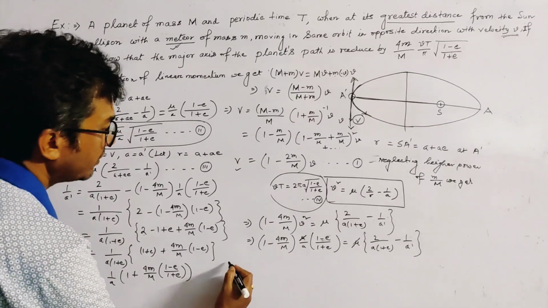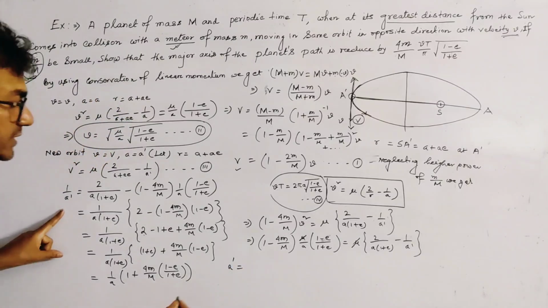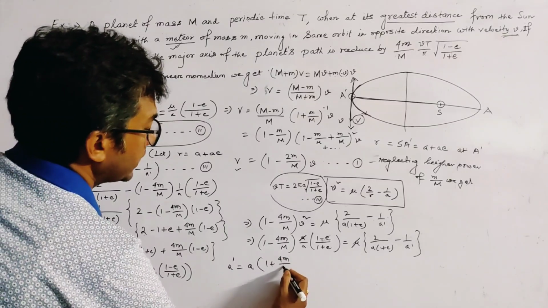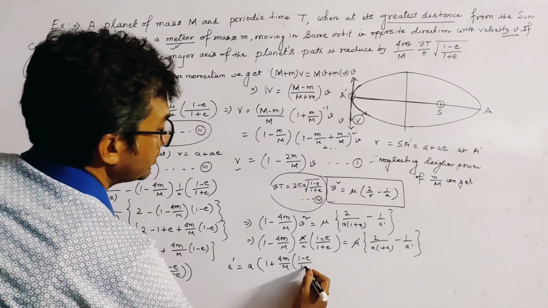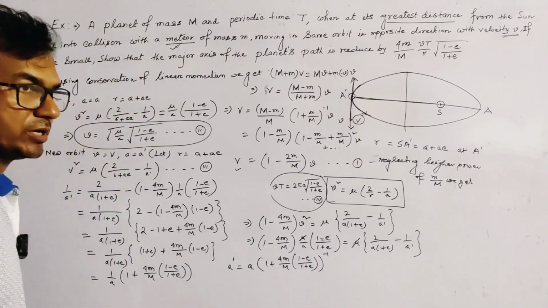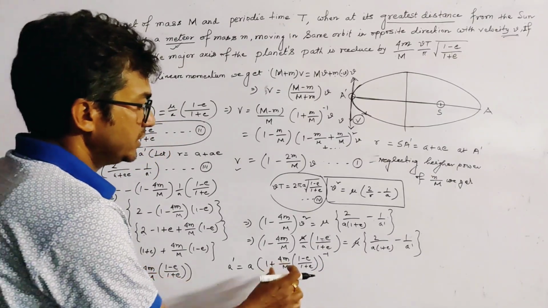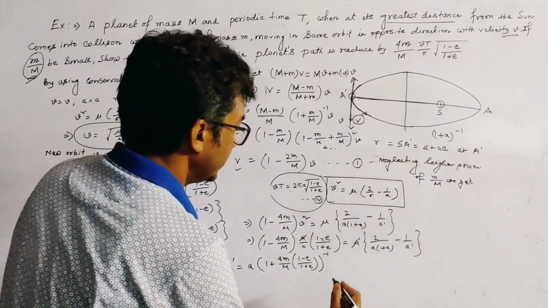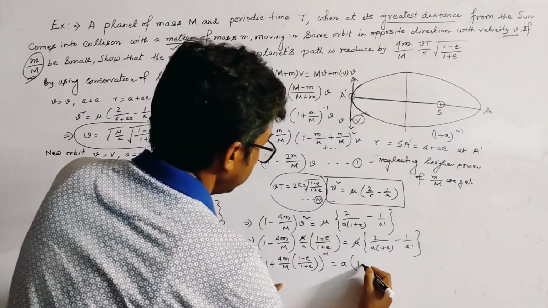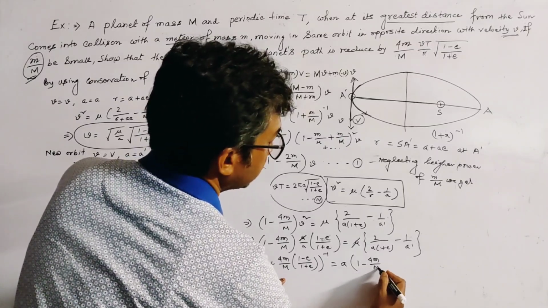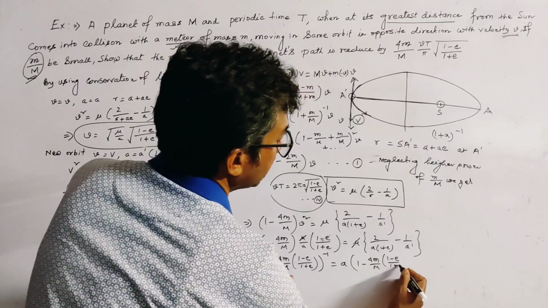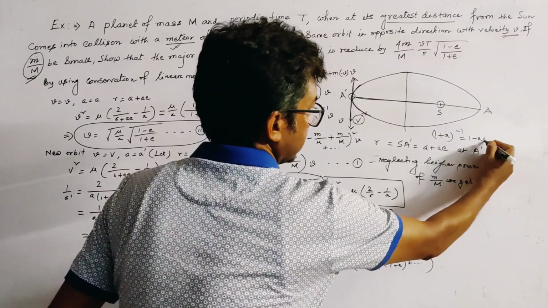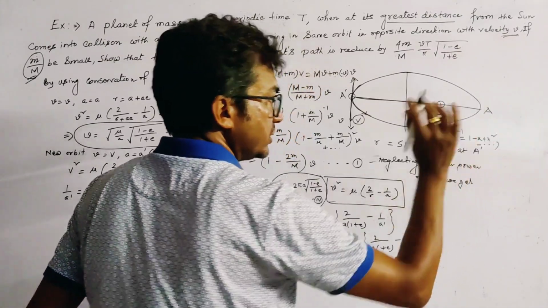So we get the value of a dash. This is a into 1 plus 4m by capital M into 1 minus e by 1 plus e whole to the power minus 1. And we use the infinite series expansion of 1 plus x whole to the power minus 1, and this is given by a into 1 minus 4m by capital M into 1 minus e by 1 plus e plus dot dot. Okay, because the expression is 1 minus x plus x square minus, and so on.